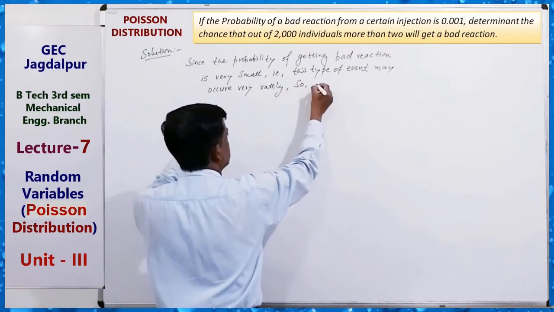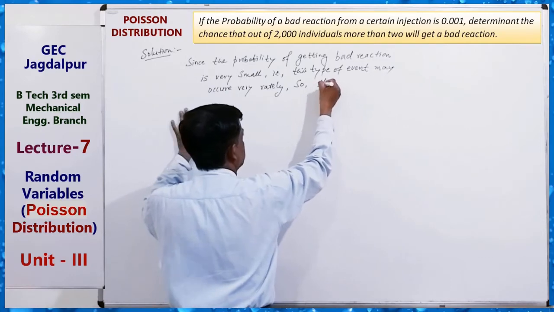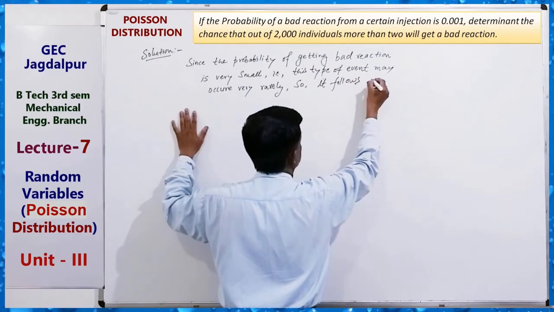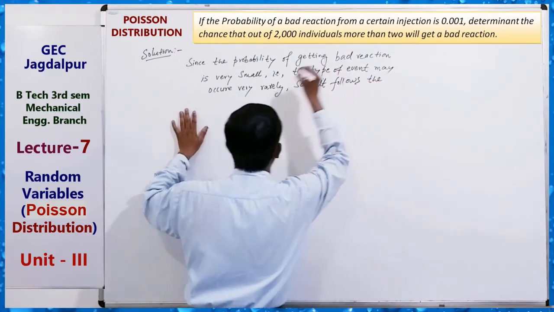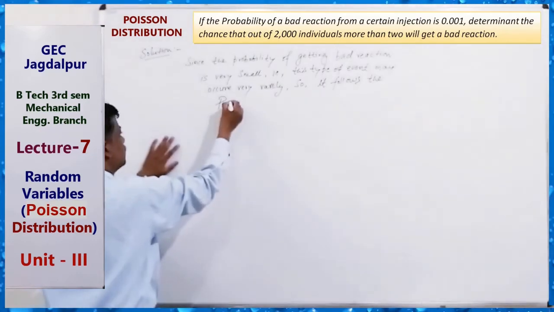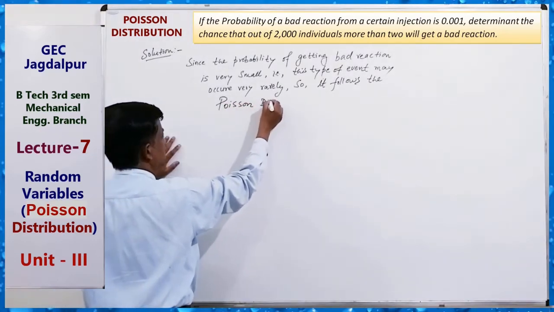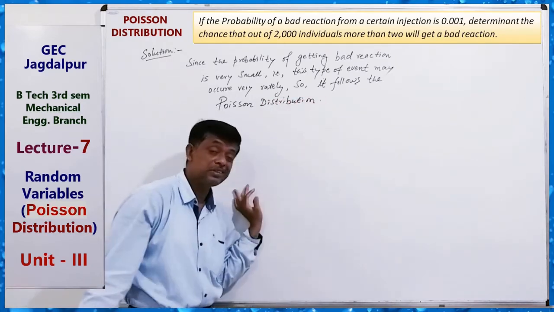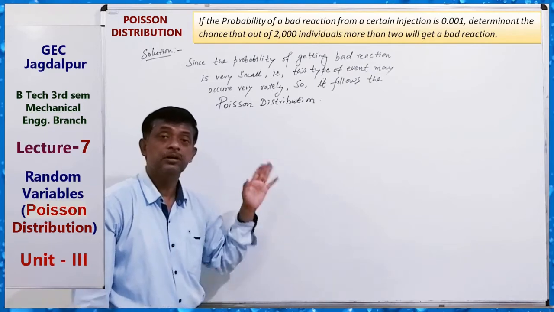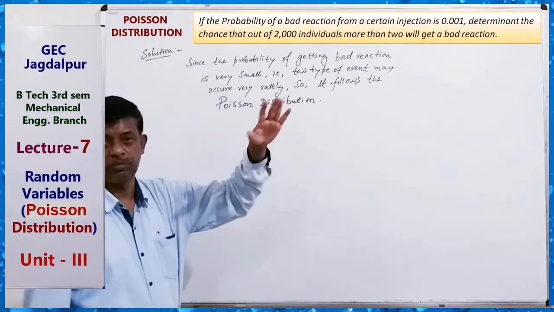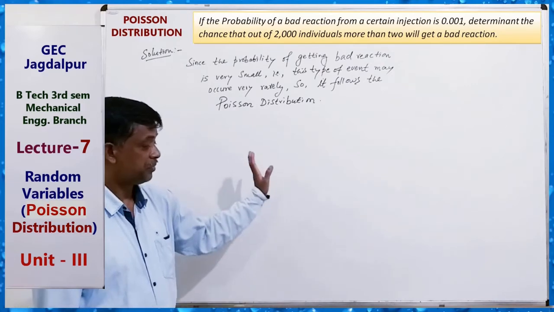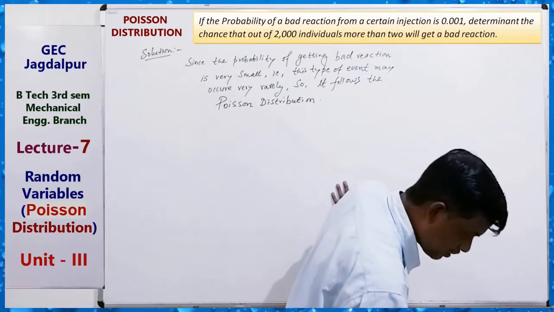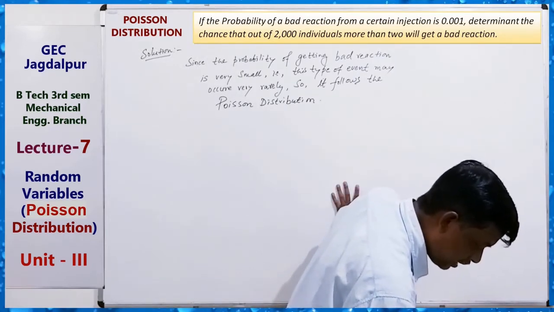So, it follows the Poisson distribution. First of all, we have to decide whether binomial distribution or Poisson distribution is used. Poisson distribution.